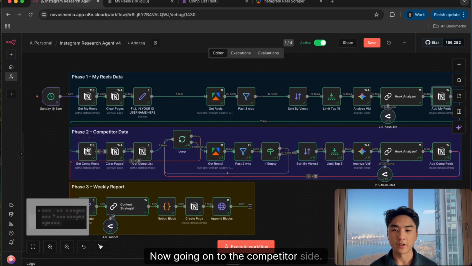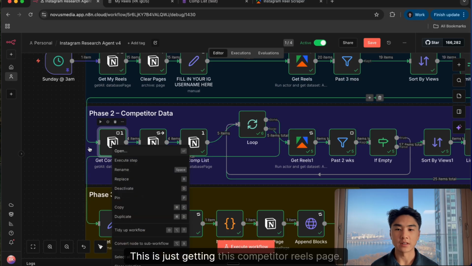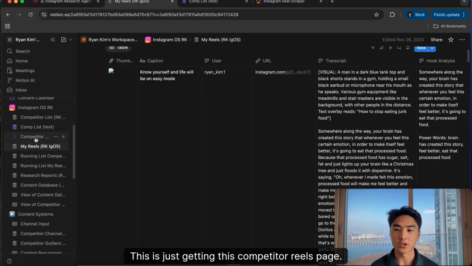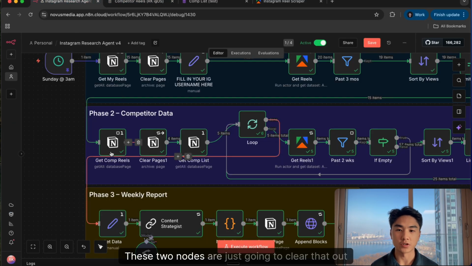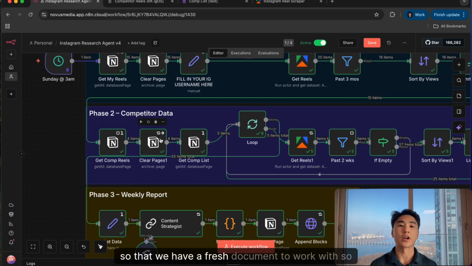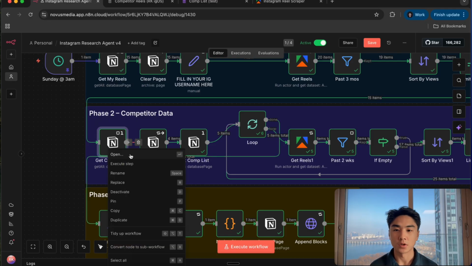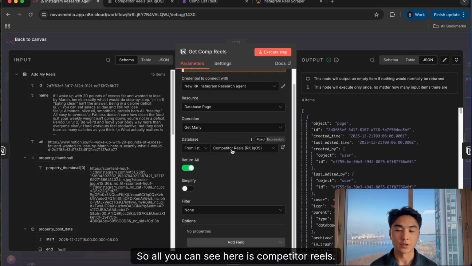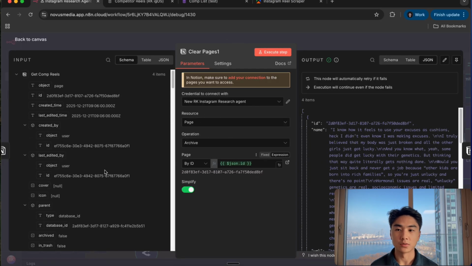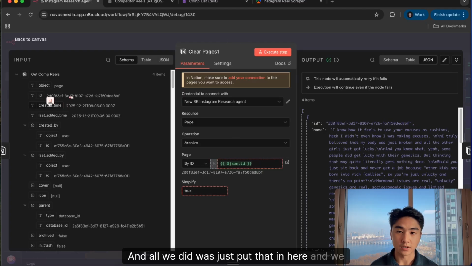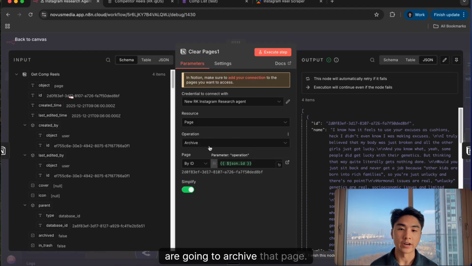Now going on to the competitor side, this is just getting this competitor Reels page. These two nodes are just going to clear that out so that we have a fresh document to work with, so that we can then create that new research report. So all you can see here is competitor Reels. We're going to link that page, this database, and it gives us the page ID, and all we did was just put that in here, and we are going to archive that page.